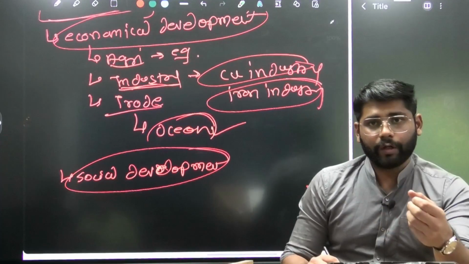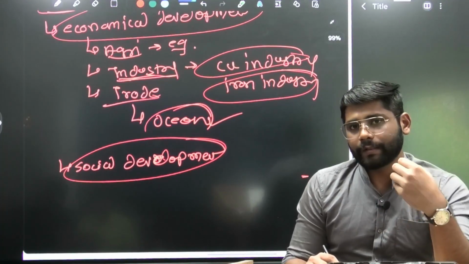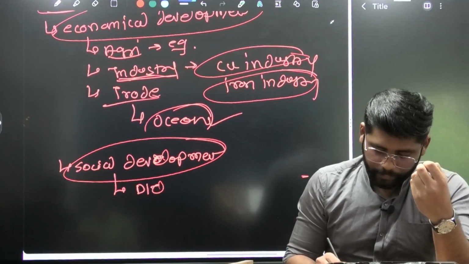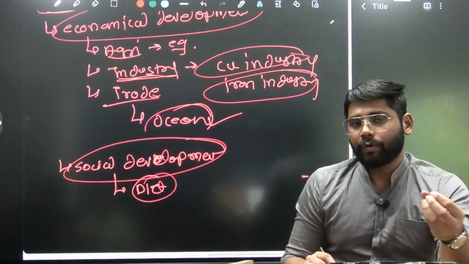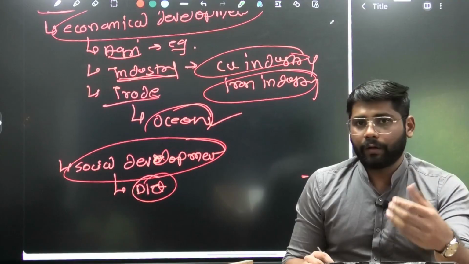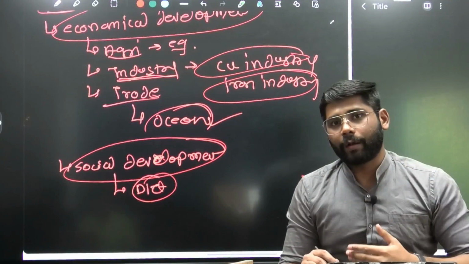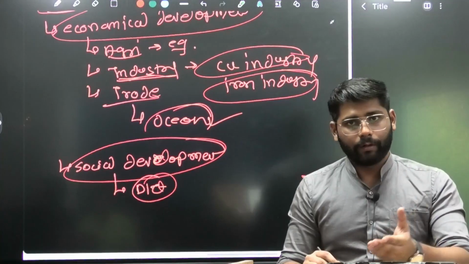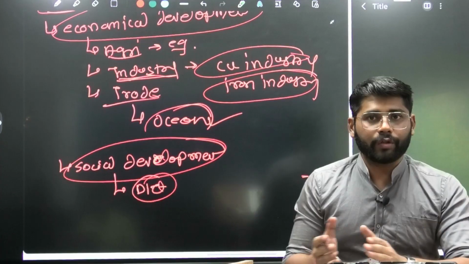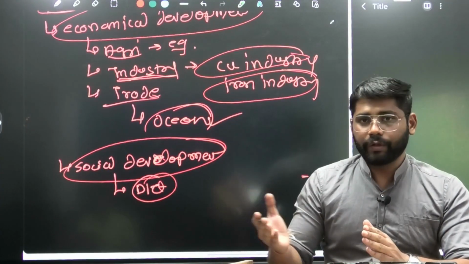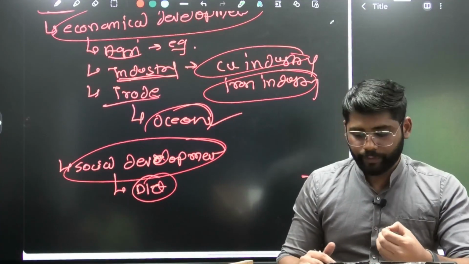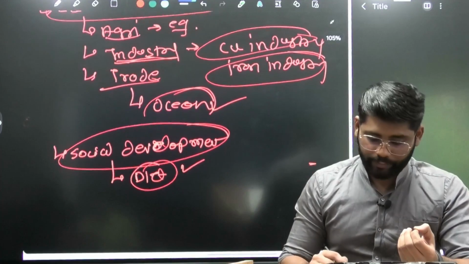So in social development, again we are going to bring the same points that we used to bring. We talk about the diet. So you can again mention the northern plain, Gangetic plain, where food grain was produced in abundance. So people were vegetarian. When it comes to South India, with its vast coastline, and also Eastern India, people preferred to go non-vegetarian. So this aspect we can mention here.